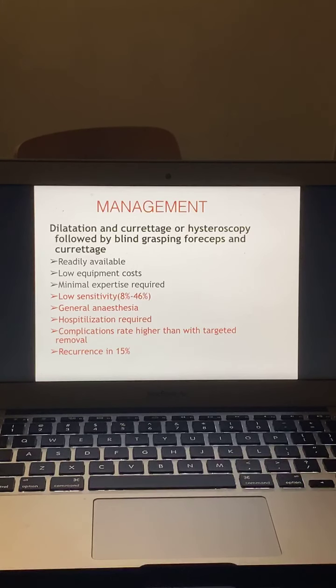Dilatation and curettage, or hysteroscopy followed by blind grasping forceps and curettage, is one method for managing the polyp because it is readily available, has low equipment cost, and needs minimal expertise, and this is all we were taught in our residency. But it has low sensitivity. General anesthesia and hospitalization are required, complication rates are higher than with targeted removal, and the recurrence rate is also high because we may not be able to remove it from the base and part may be left behind, since it is a blind procedure.